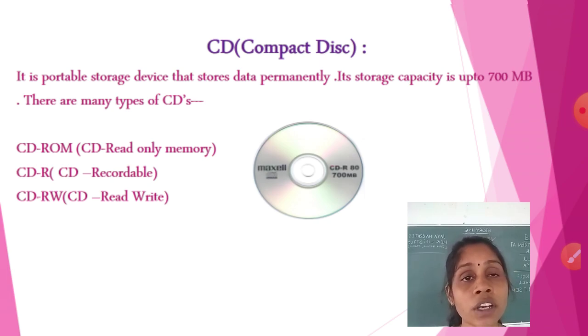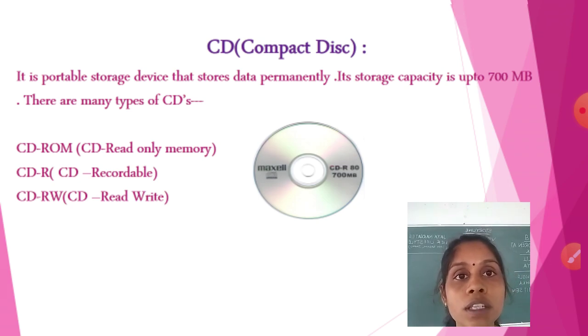ROM is where the CD is made before, and whatever CD you are getting, it is permanent. You can't erase it and you can't load anything new. CD-RW means you can read, and if you want to change things, you can change them also. And recordable means you can only record whatever you want in that CD. These are the three types of CD.